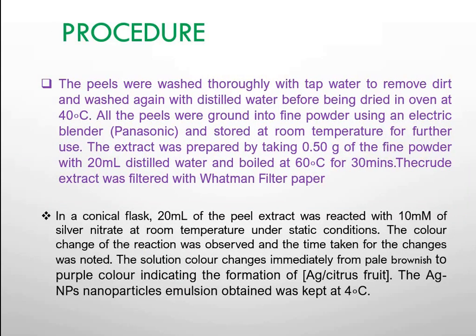Now the procedure. The peels obtained from the citrus fruit are washed thoroughly with tap water to remove the dirt, washed again with distilled water, and dried in the oven at 40 degrees Celsius. All the peels are ground into a fine powder using a blender and stored at room temperature for further use. Next, the extract is prepared using 0.5 gram of the fine powder with 20 ml of distilled water and boiled at 60 degrees Celsius for 30 minutes. The extract was filtered using Whatman filter paper.